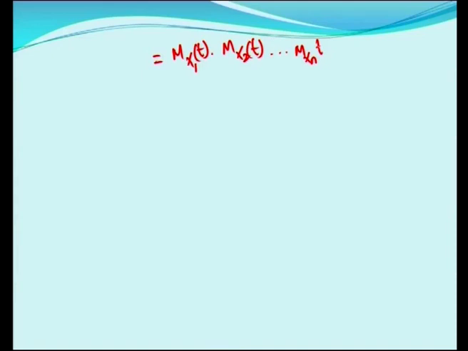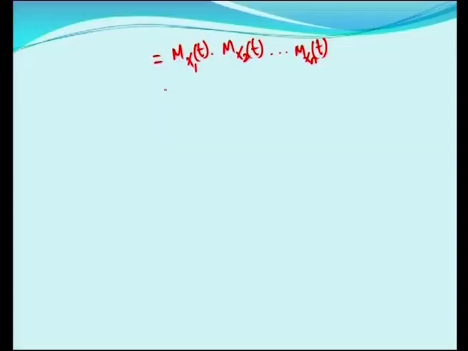The moment generating function of a sum of independent random variables is equal to the product of their respective moment generating functions, and all the xi's are identically distributed, so their moment generating functions will be equal. So we have p e power t plus q, p e power t plus q, etc., p e power t plus q.